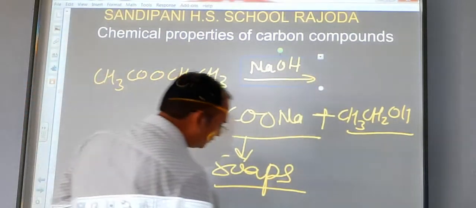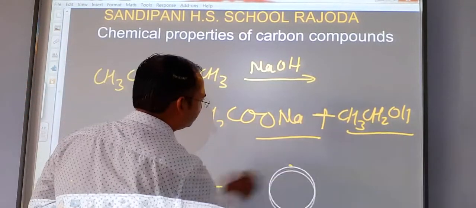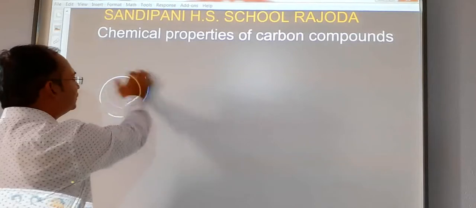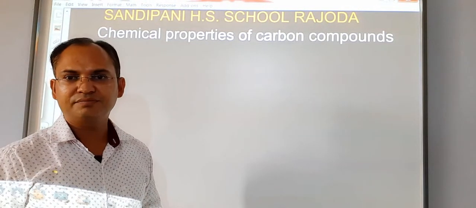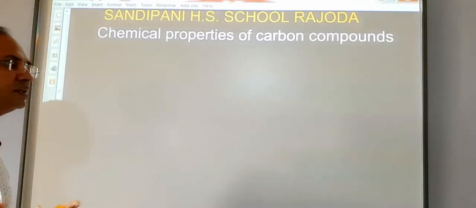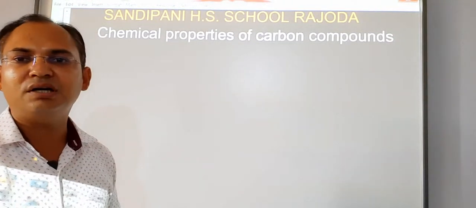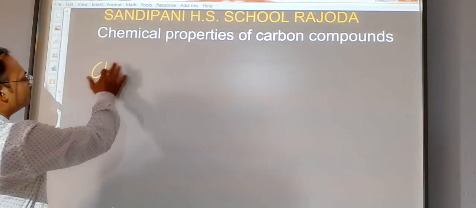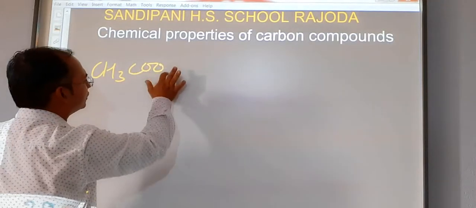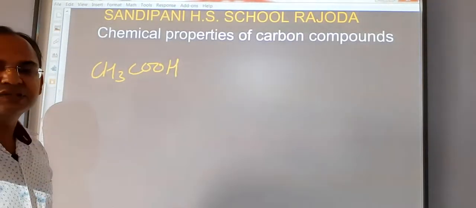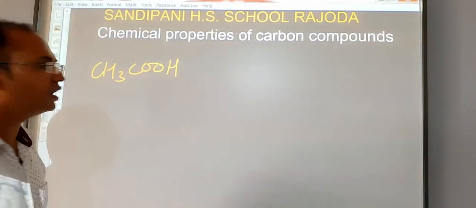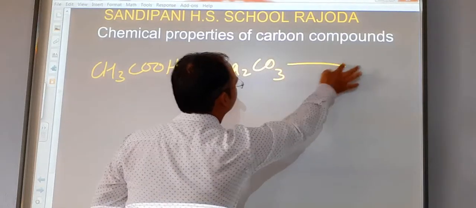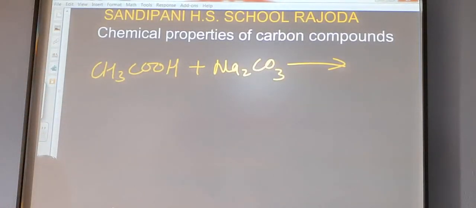Then next we will see the reaction of this ethanoic acid or acetic acid with sodium carbonate and sodium hydrogen carbonate. Students, these two reactions are very important. We will see CH3COOH, that is our acetic acid, and first its reaction with sodium carbonate, Na2CO3. We will see what products form in this reaction.